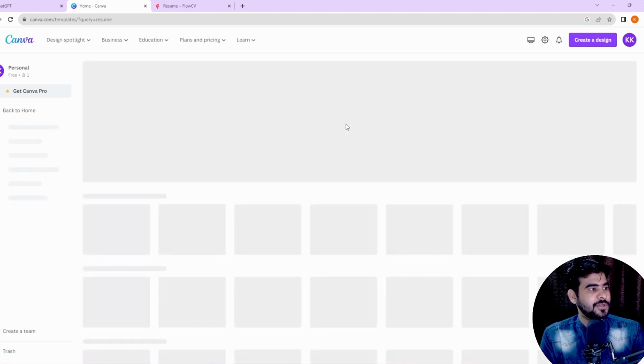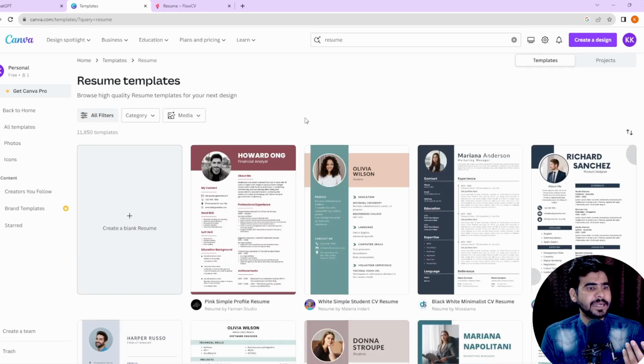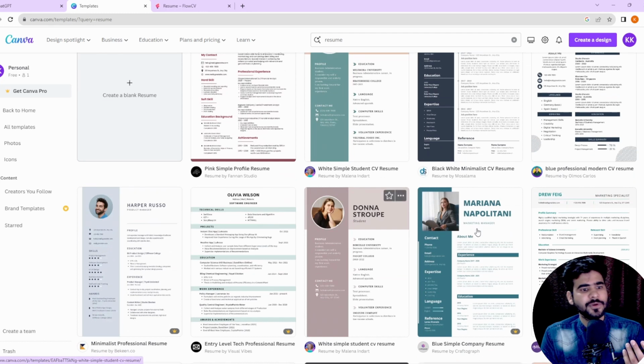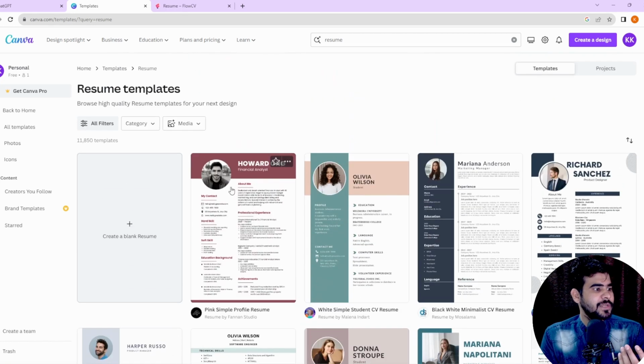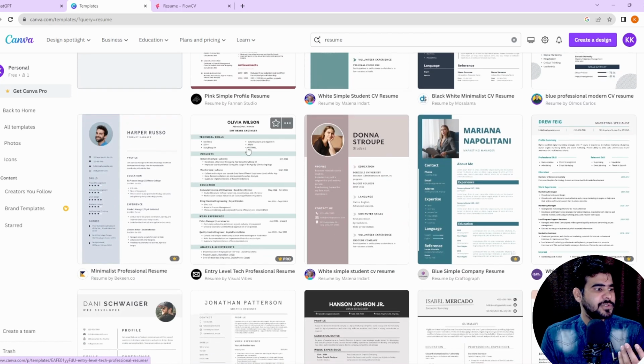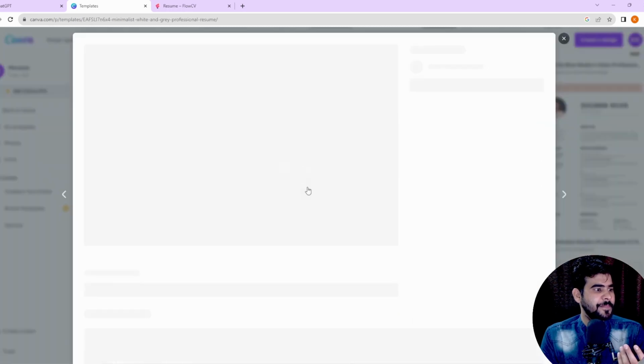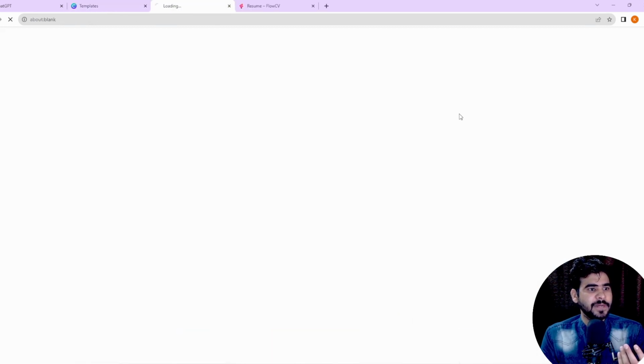If I search here, we will get multiple attractive resume formats. Based upon whatever format you want, you can select here. You can even go ahead with this particular format if you want to attach your images, else you can go ahead with this type of format as well. Again, this is a good format that we have. You can just click here. After that, customize this particular template.